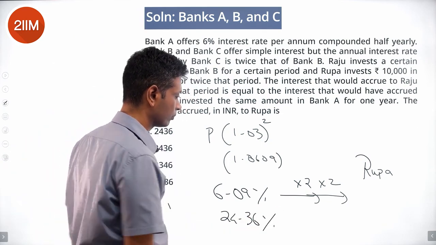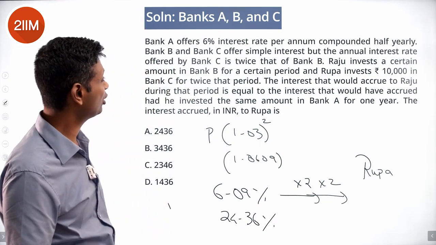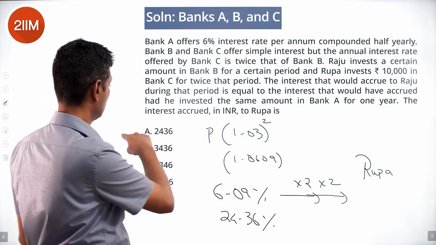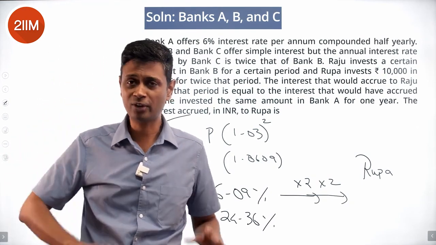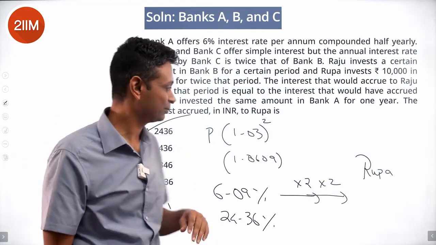24.36%. Rupa puts in 10,000 rupees. How much should she get? 2436. Irritatingly complicated question. Not a fan, but still we need to power through.